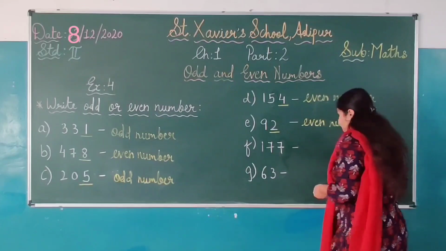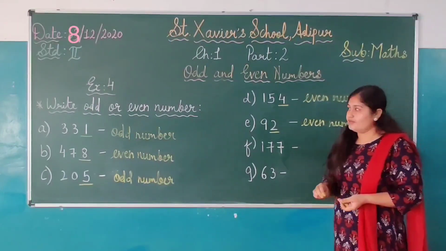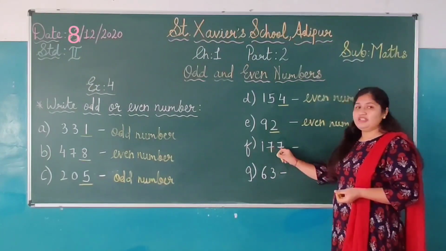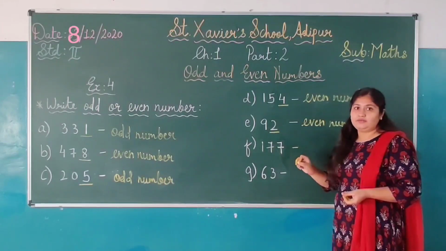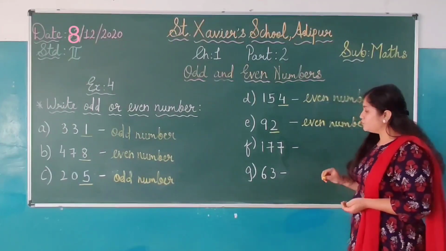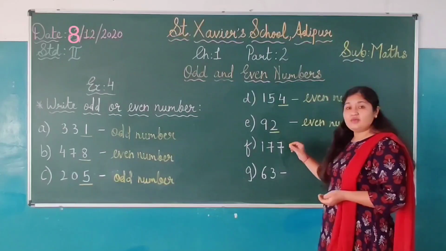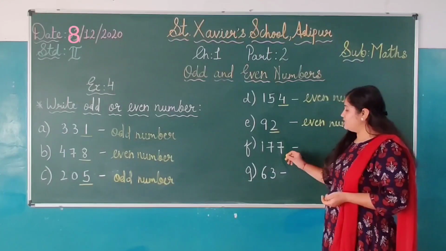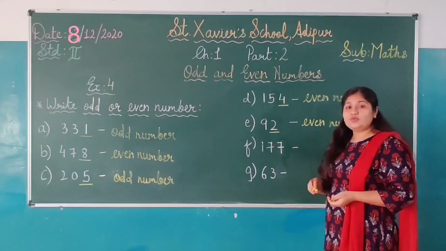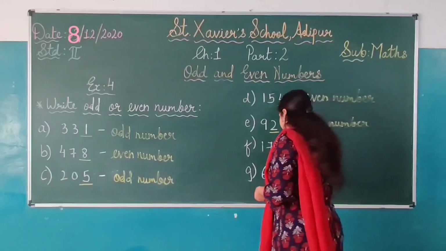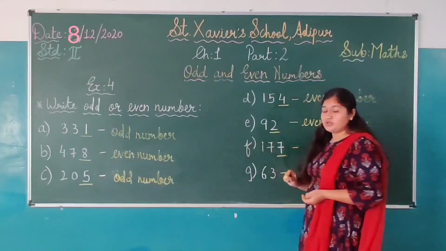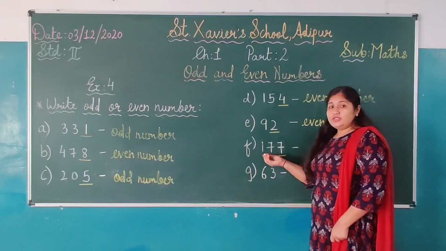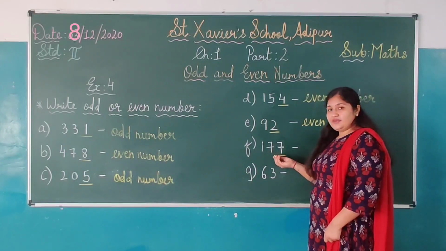Okay. Now 177, right? 177. So students think which number is on the ones place? Yes, 7. So we have to underline this 7. So here students, the number is 177, right?